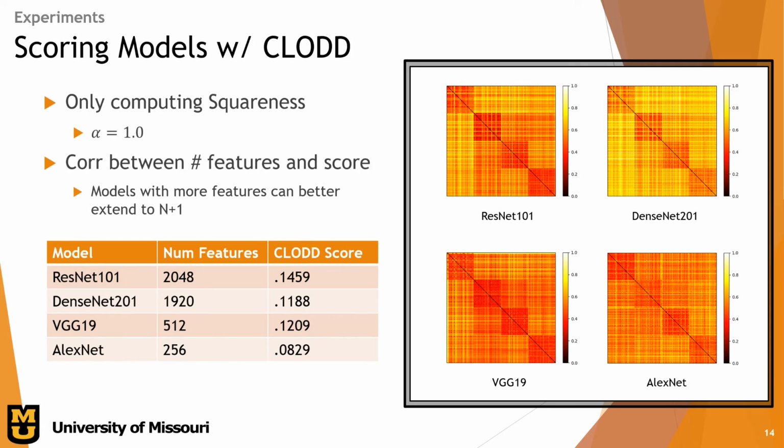Now let's score our models with Claude. Again, only computing the squaredness, we will max pool the features down and then throw them into each of these 4 models to see how they behave. An interesting story that we found out is that for the most part, Claude scores for each model improve with the number of features the model has. This isn't always the case though. DenseNet has 1900 features, but scores less than VGG at 512 features. We can see here that ResNet, with the most features, definitely performs the best.